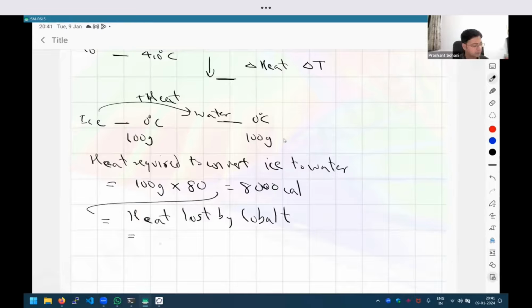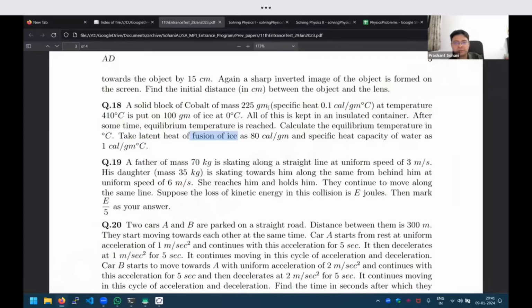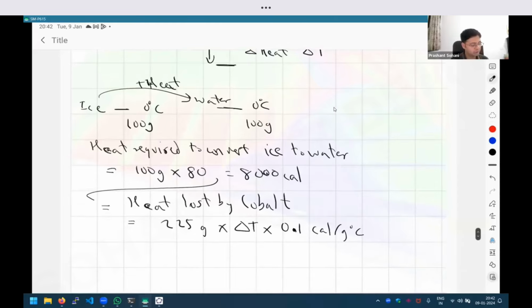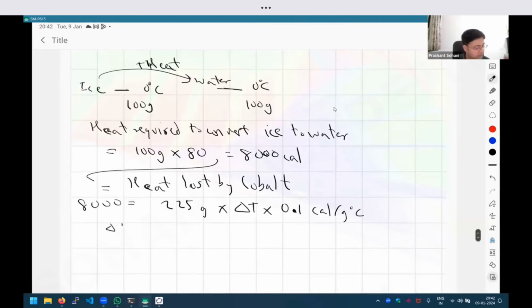And so this is equal to the mass of that cobalt object, 25 grams, times the change in the temperature times the specific heat capacity, which is given as 0.1. In this, the only unknown variable is delta T. We know the exact value of the heat, 8000 calories. So I'll get the delta T, the change in the temperature, as simply 8000 divided by